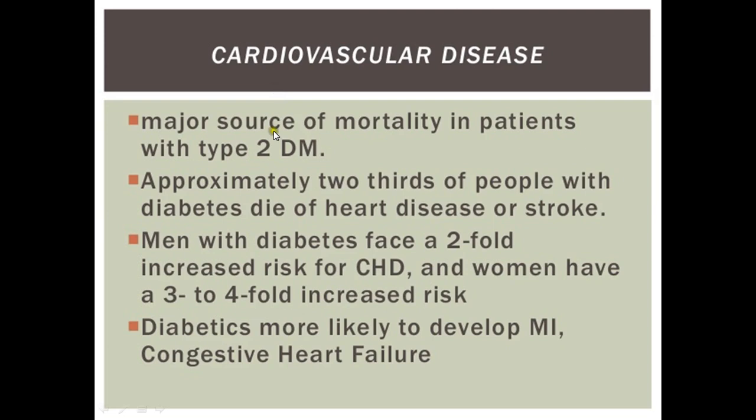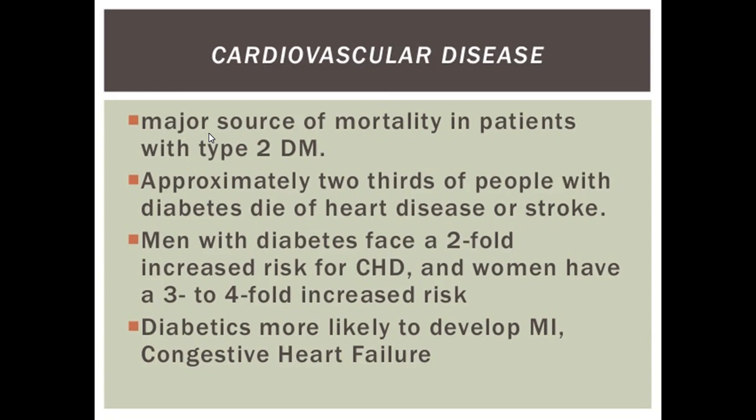So the cardiovascular diseases are a major source of mortality in patients with type 2 diabetes. Approximately two-thirds of people with diabetes die of heart disease or stroke. Men with diabetes face a twofold increased risk for coronary heart disease, and women have a 3 to 4-fold increased risk.